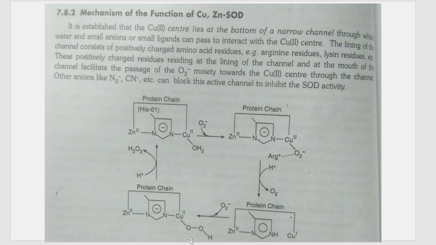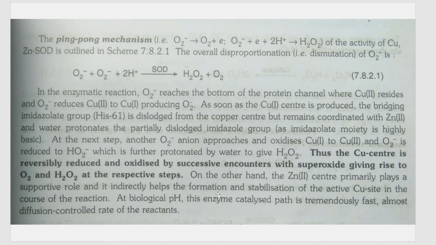So what happens in the next step? Once again, a second molecule, because you need two molecules of O2 minus in this, correct? So that second molecule of O2 minus comes, approaches here, and that O2 minus reduces Cu1 to Cu2, and simultaneously itself gets oxidized to HO2 minus. Okay, here you can see HO2 minus, and for this HO2 minus, one molecule of H plus is given by the water molecule, and this HO2 minus is getting converted to H2O2. And that is how this overall reaction proceeds.